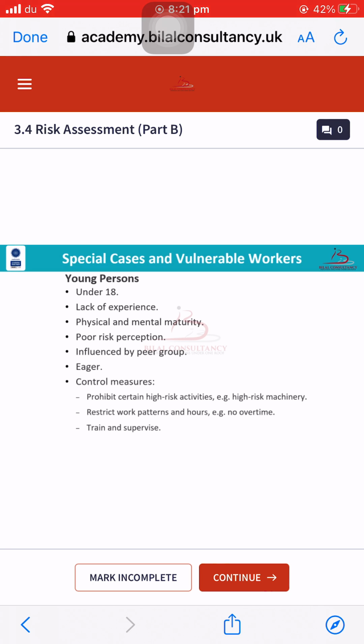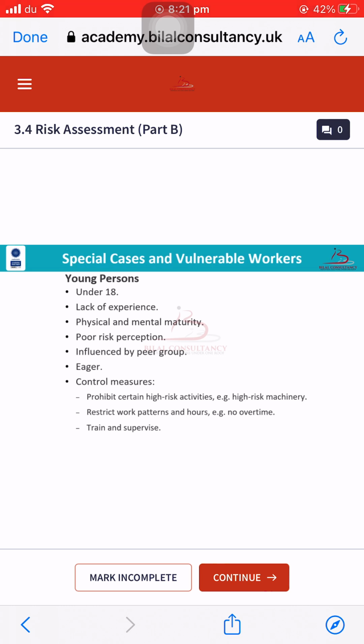First of all, let us start with young workers. Young workers are those who are under 18. They lack experience, they have poor risk perception, they are influenced by their peer group, they do not possess physical and mental maturity, and they are very eager to do any kind of task without taking any kind of precaution or safety measures. So that's why young persons are vulnerable and special cases.